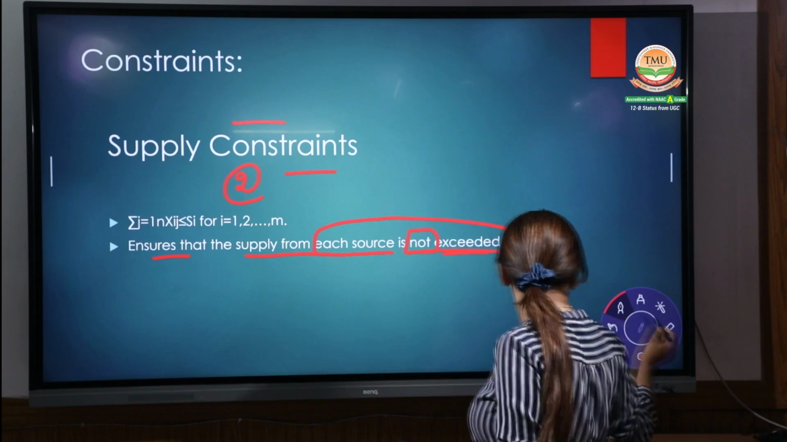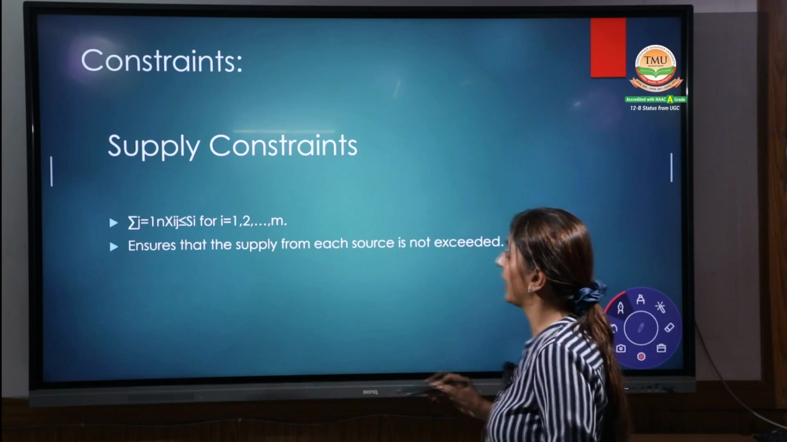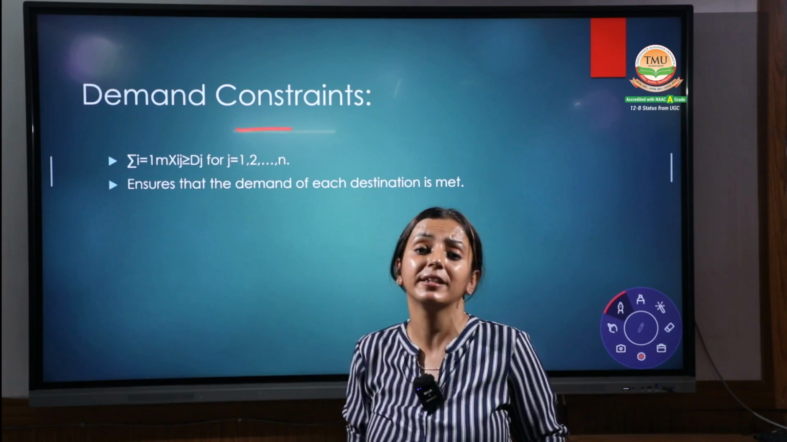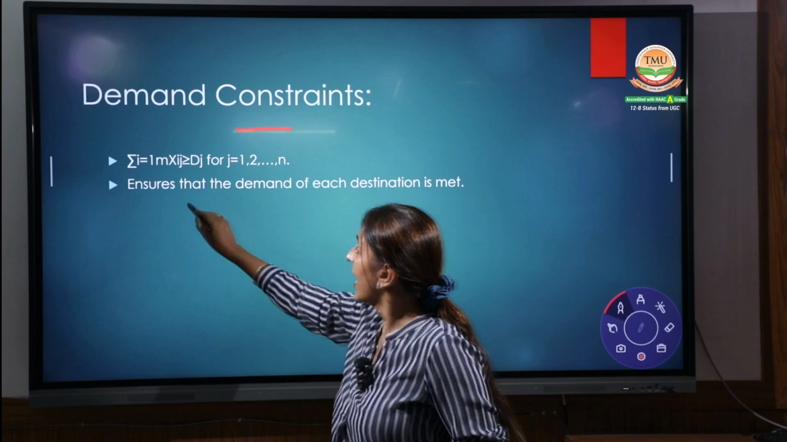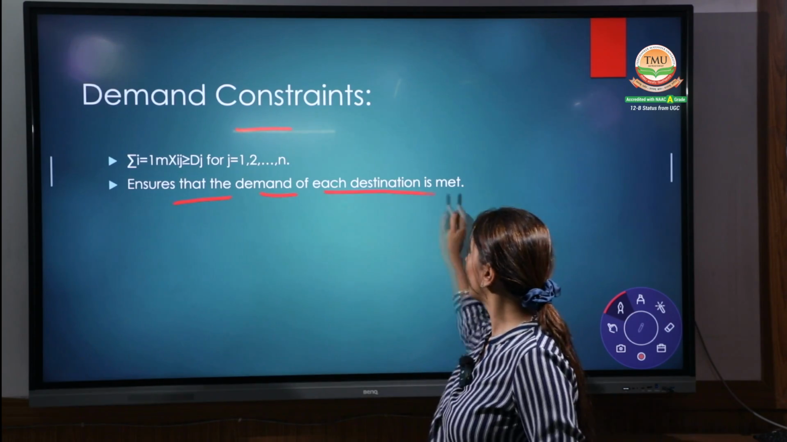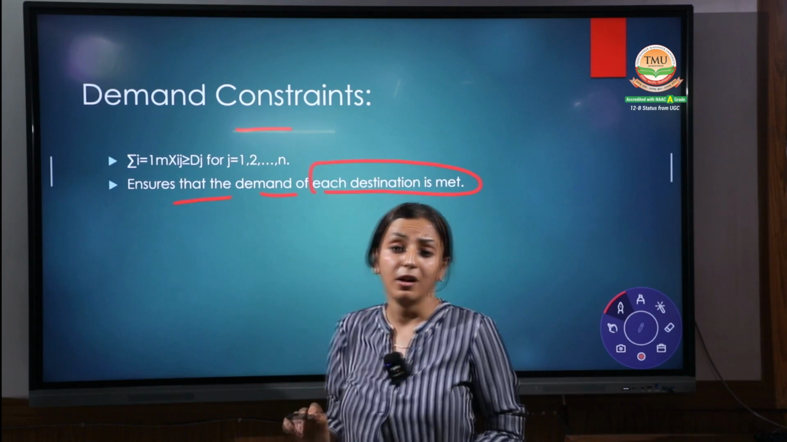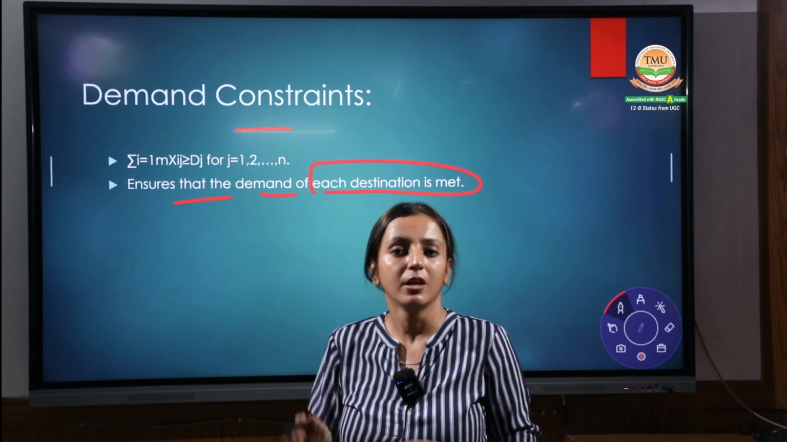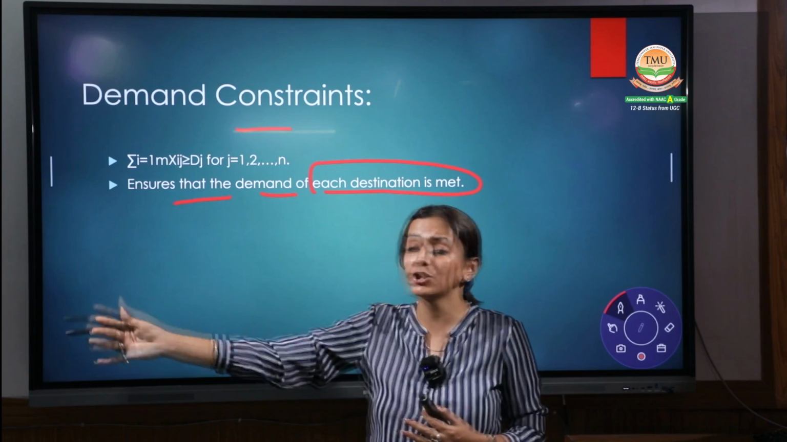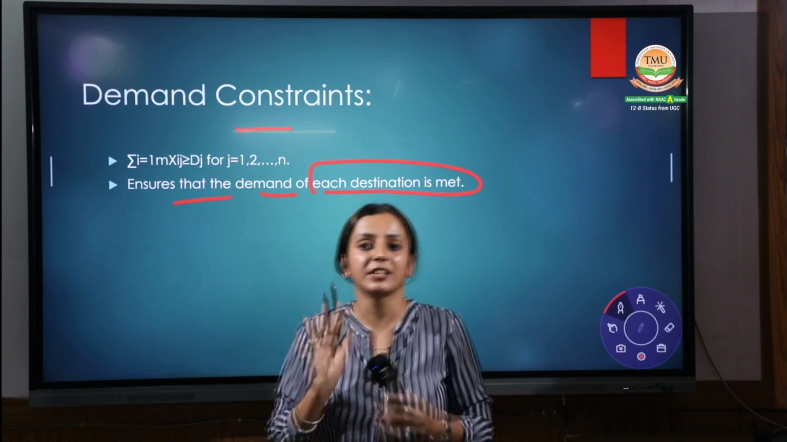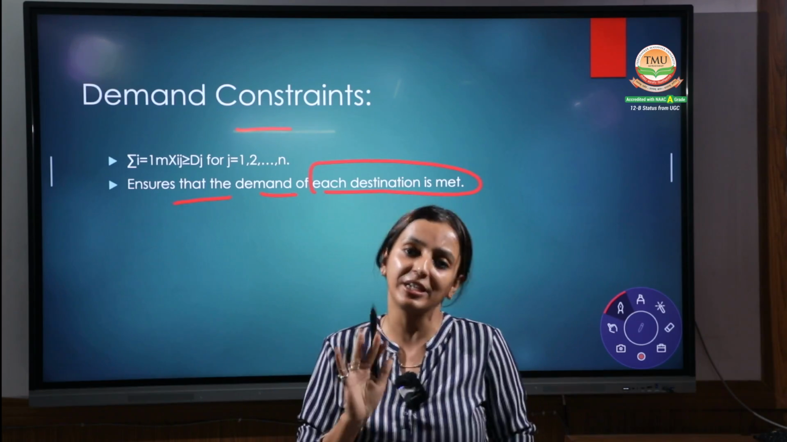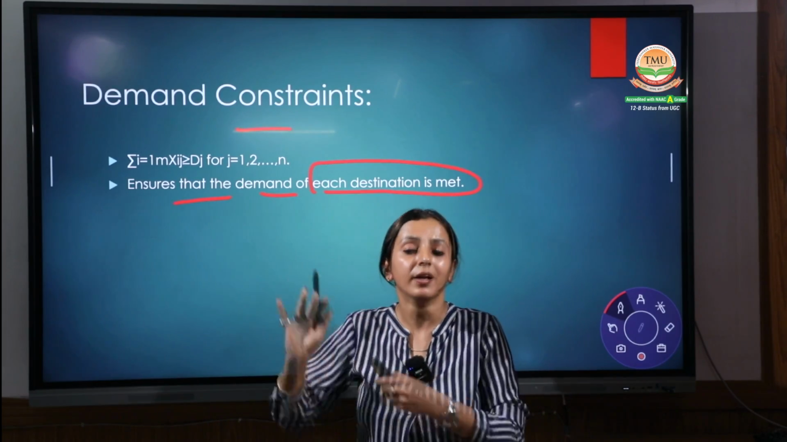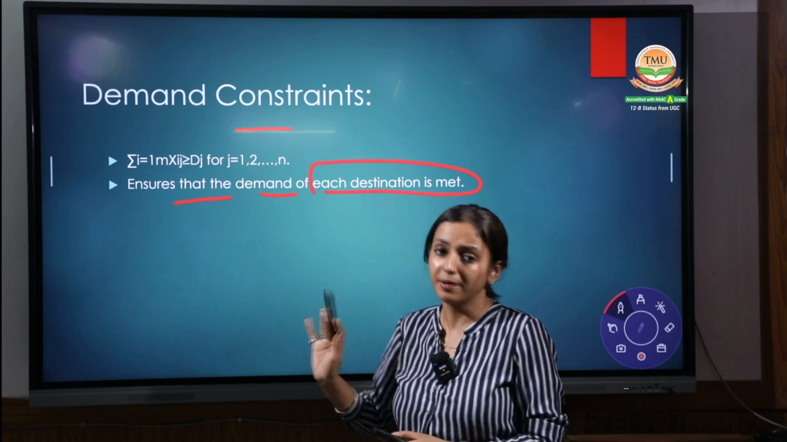Right. The next constraint you have to consider is your demand. How much requirement is needed by the destination? Ensure that the demand of each destination is met. Destination 1, D1, say requires 100 units. Its requirement should be fulfilled. Destination 2 requires 100 units. Its requirement should also be achieved. You have to consider both things. Supply capacity should be met, and destination requirements should be met. Right?